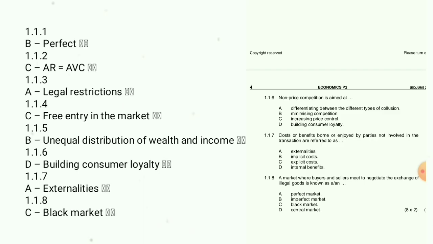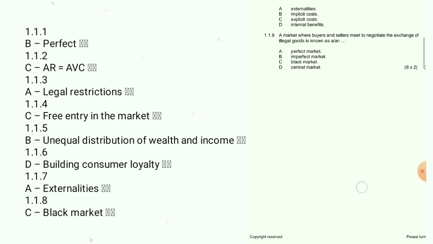Costs or benefits borne or enjoyed by parties not involved in the transaction are referred to as A, externalities. 1.1.8. A market where buyers and sellers meet to negotiate the exchange of illegal goods is known as A to D. I'm sure all of you will get this one right. This is the black market, which is C.